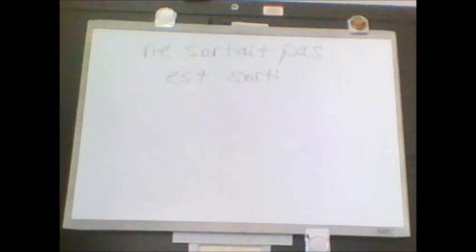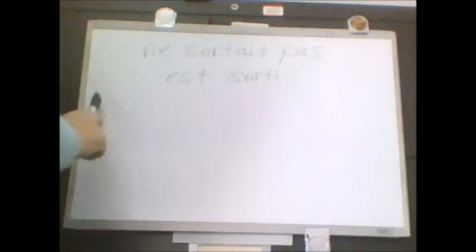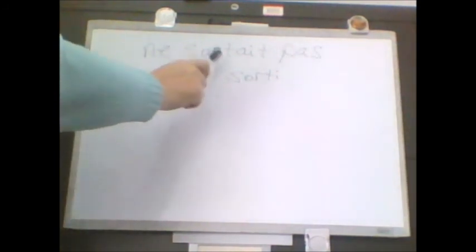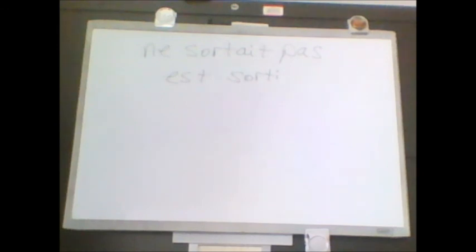Especially with our test coming up, I want you to have this pretty clearly down in your mind of when to use them, and also, of course, how to form them. So take some time over these next 2 days to make sure that you remember how to form your passé composés and that you're real solid on forming the imperfect tense as well.